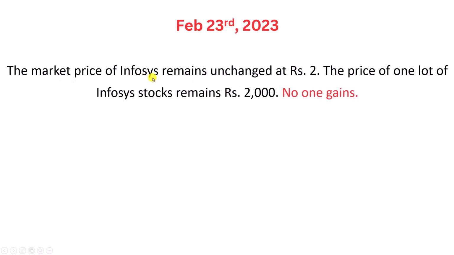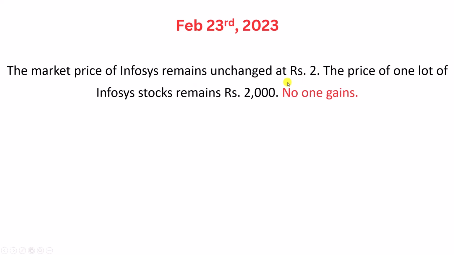Alright? Now, the date is 23rd February 2023, the expiry date. One of three things can happen. First is, the market price of Infosys remains unchanged at rupees 2000. It was 2000 rupees per lot on February 1st. Till February 23rd, the price has moved up and down, and on February 23rd, it has come back to the same price. Okay?